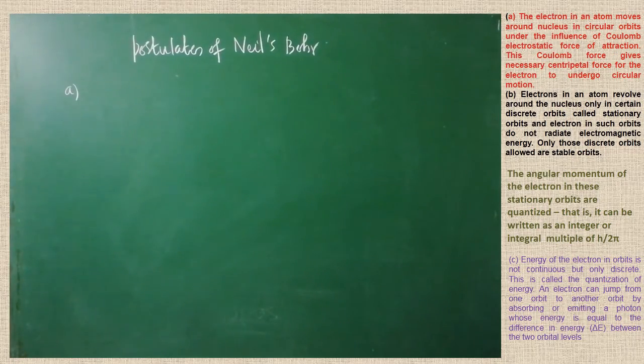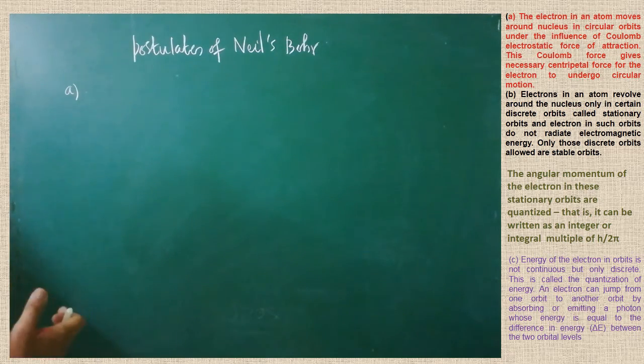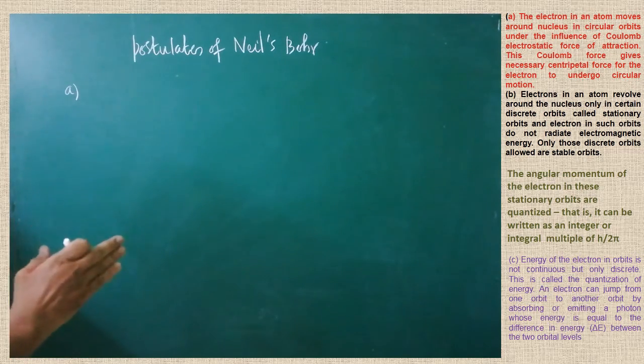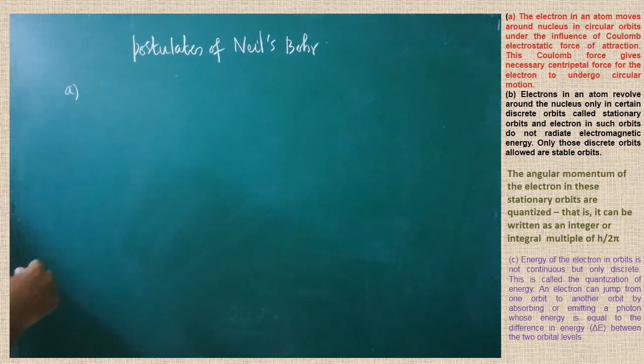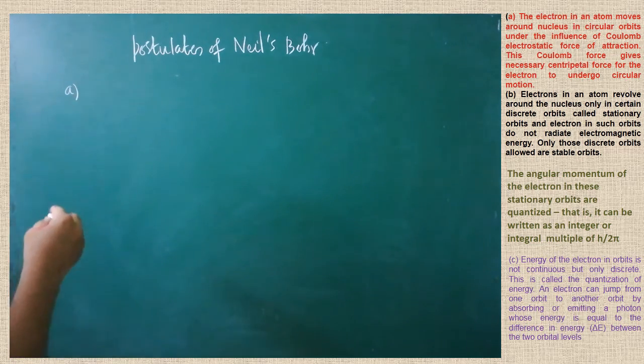Now we are going to learn about the postulates of Niels Bohr. This question will often be asked in the 3 mark or 2 mark. After finding certain drawbacks in the Rutherford atom model, just to rectify the drawbacks, Niels Bohr has given certain postulates. First we will see the postulates one by one.